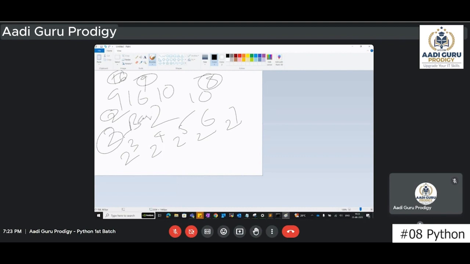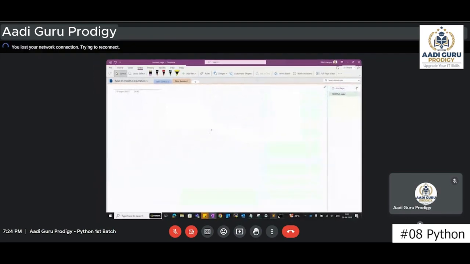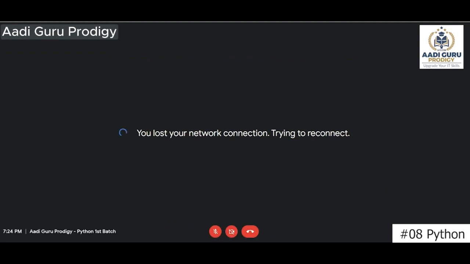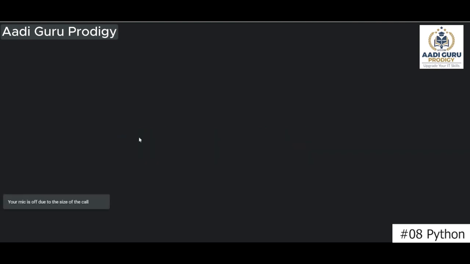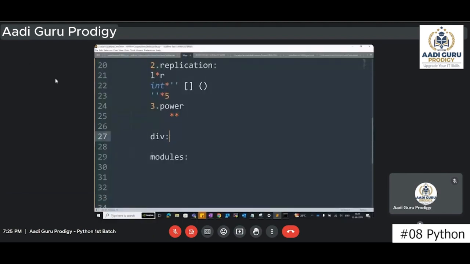Yes or no? So this is called power or exponent value. Do you remember this from your school days or not? So now the power means that we can represent it here. 2 power 10 means we have to give 2, then the star symbol twice, then 10. Enter. So this is 2 power 2, 4. So 2 power 3, 2 power 4. Some of you might have heard of this, while a few might not have heard about this word.